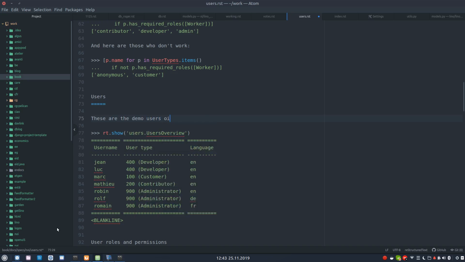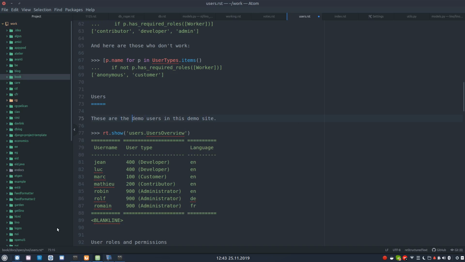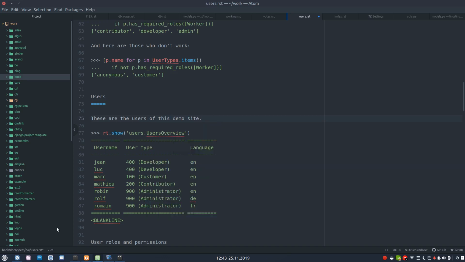Users. The demo site. These are the users of the team demo site. No, these are the users of this demo site, because that's clear. We know that we are talking about the team demo site, and if I use this formulation, then I can more easily copy it to another application and then just change it.